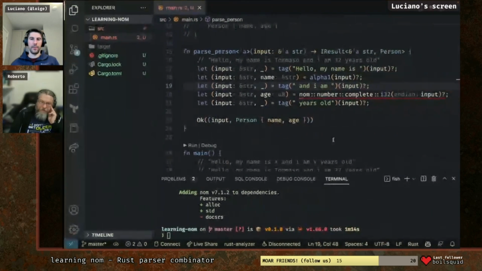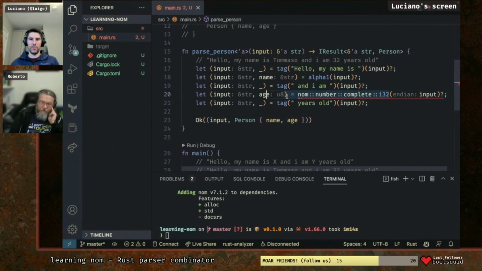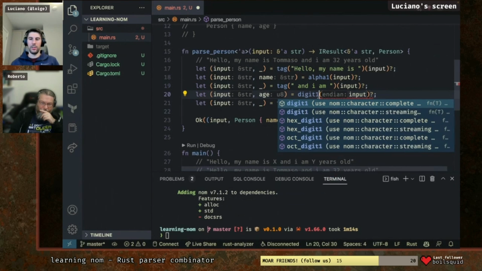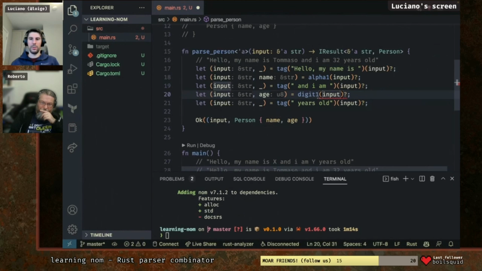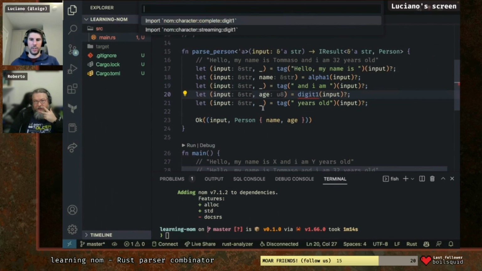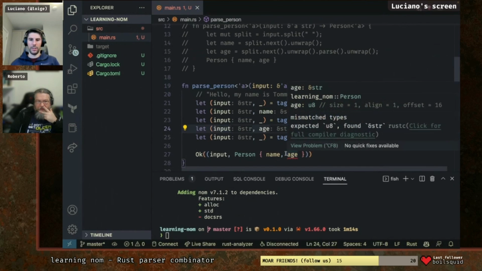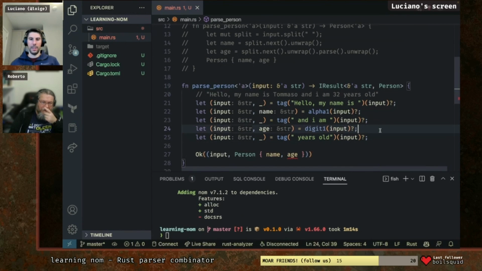Okay, good. So what we can do is basically say digit 1 input. At this point, age is a string and not a U8. It's going to complain that here we cannot just assign age, but then we can do age.parse, line 27.